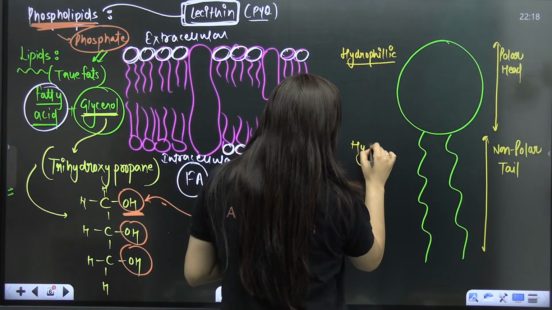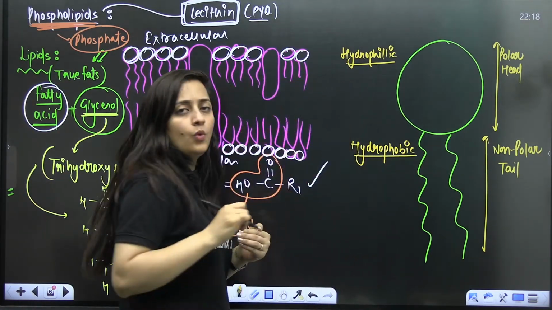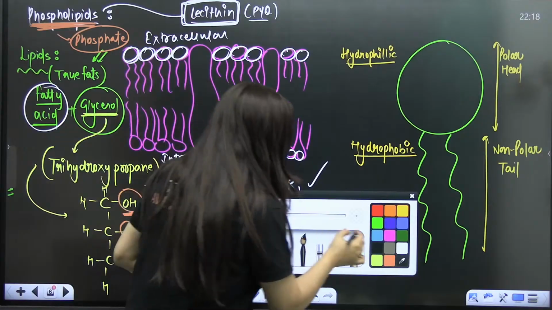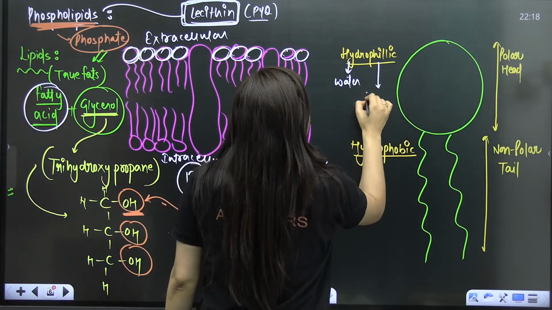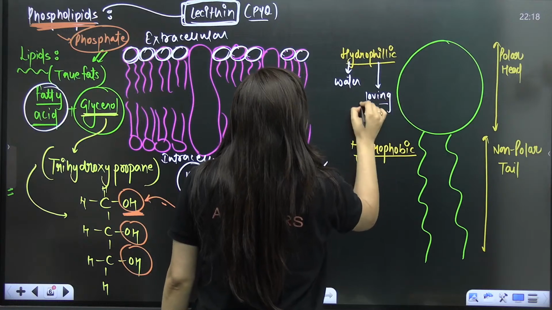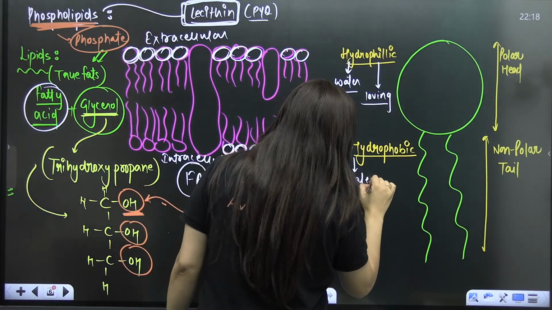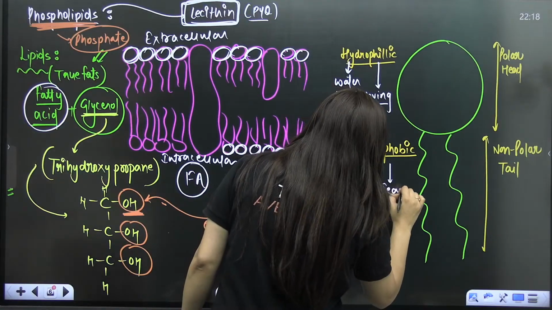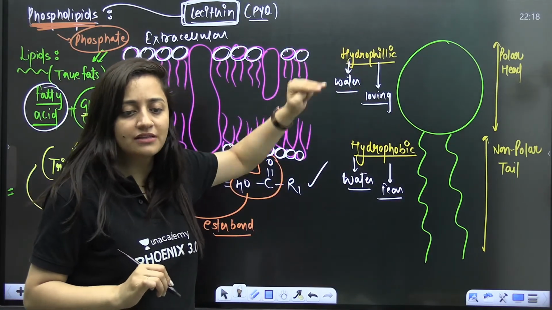And what about the tail, students? The tail here is hydrophobic. What is the meaning of these terms? Hydro means water. Philic means loving. So hydrophilic means water loving, and phobia means having fear of something, so it has a fear of water. This is hydrophilic, this is hydrophobic.